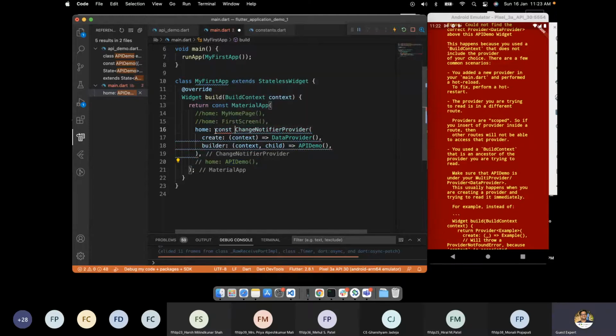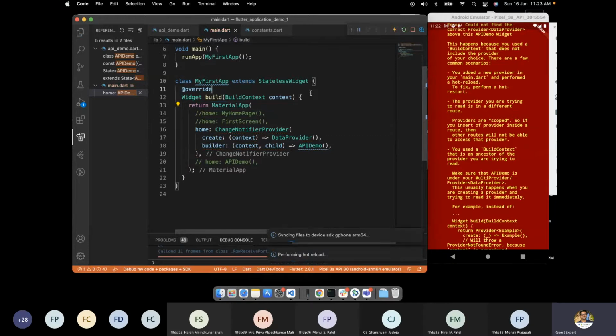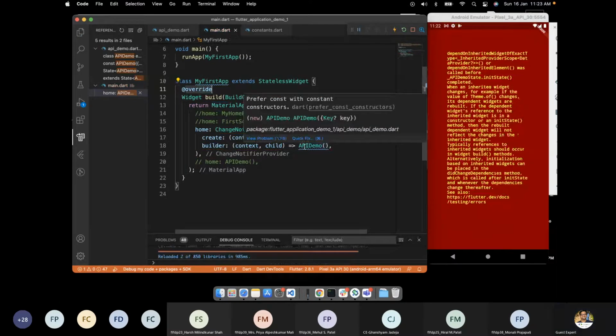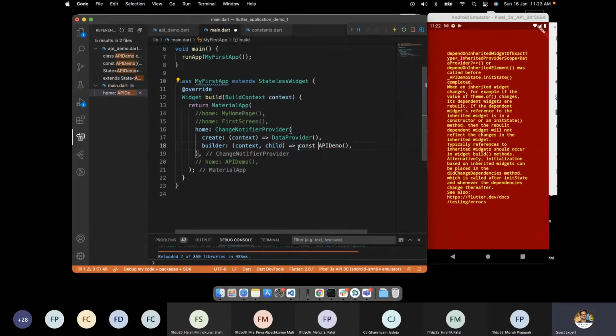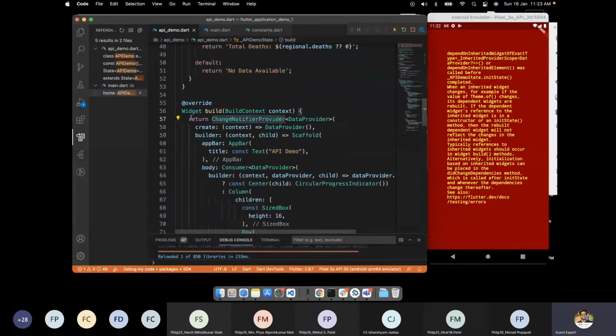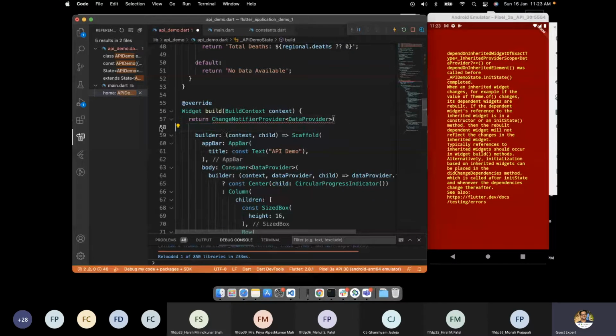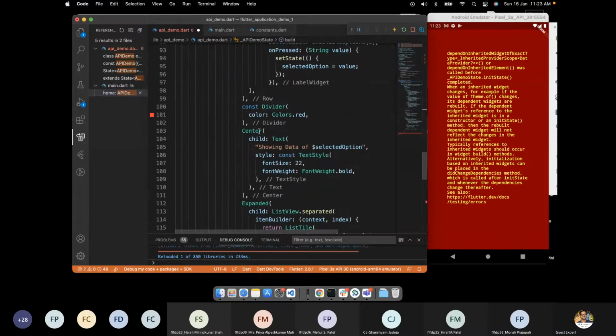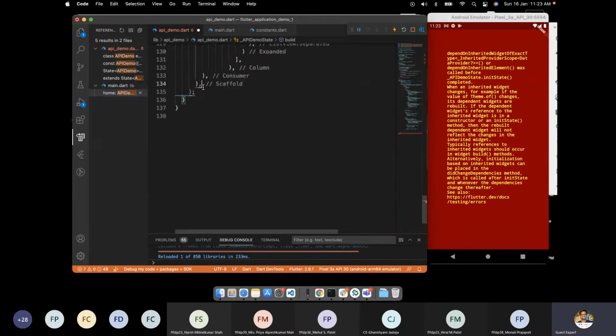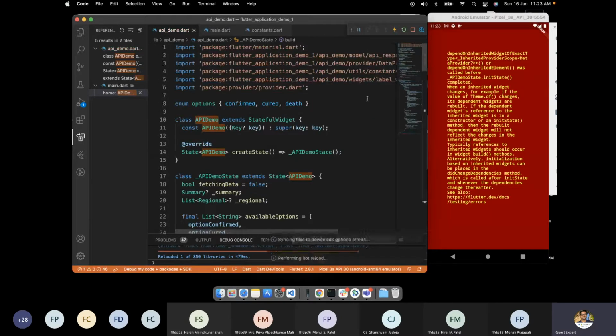Okay, so here it requires a const. Sorry. Now we got this. And also we can remove this implementation. So we don't have the remove thing, so we have to remove it manually. Okay, so we removed it, and let's see whether it works or not. We have to restart the app.